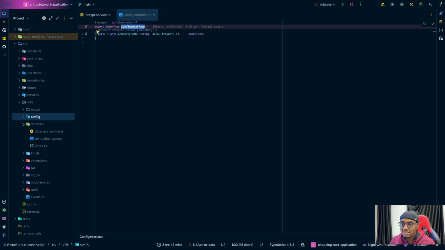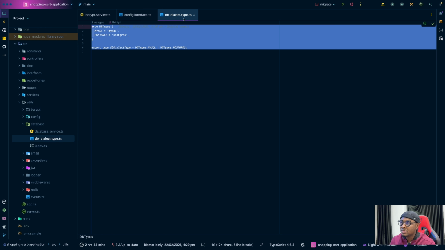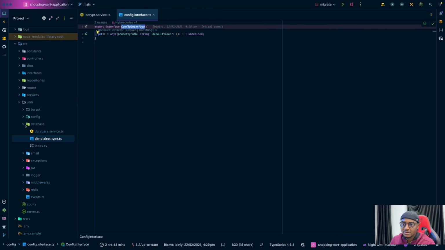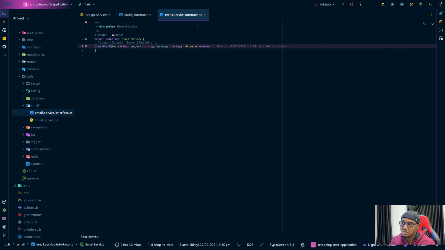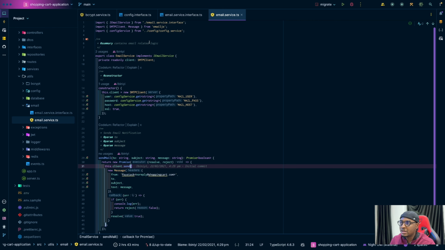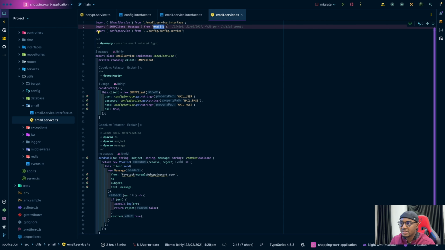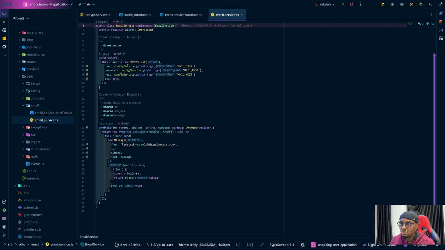So we've checked the database. This one is just storing the types of DBs we can have. Then the email service. Like I said, I also have an interface for this, and then this is the email service. I used email.js. Right now, I'm not even sure why I did, but I just wanted something simple enough to be used. So that's basically what this one is doing.